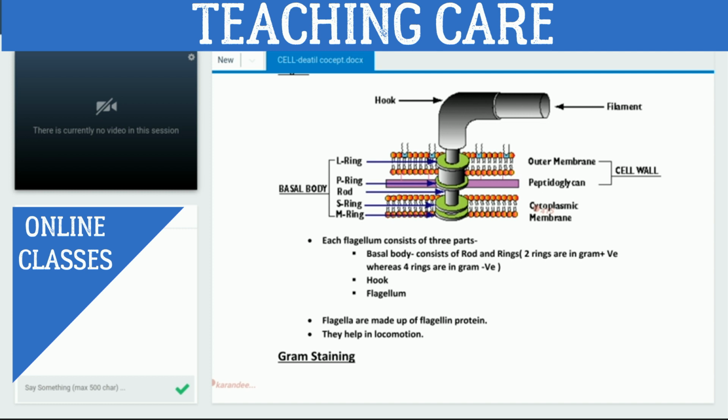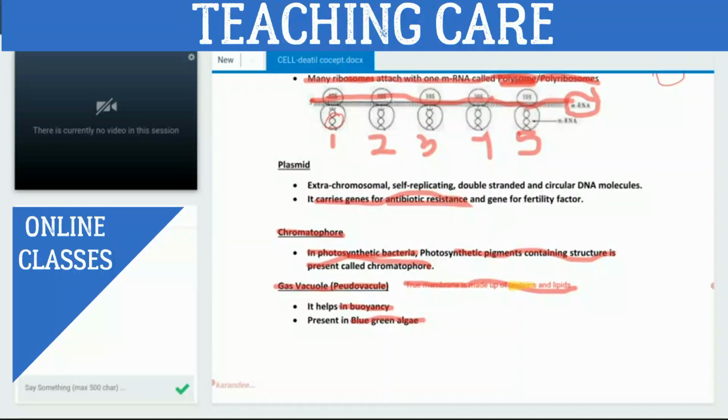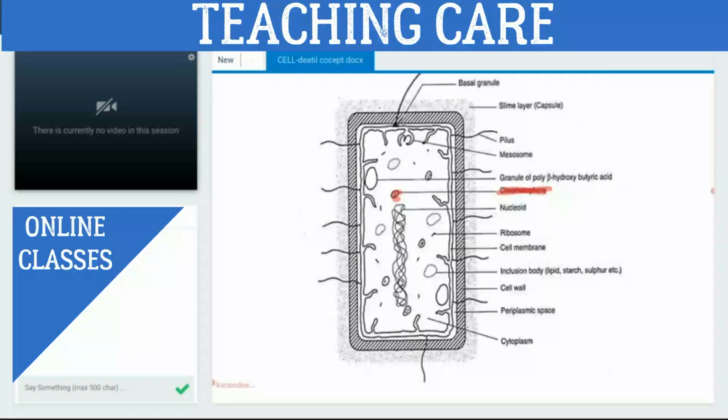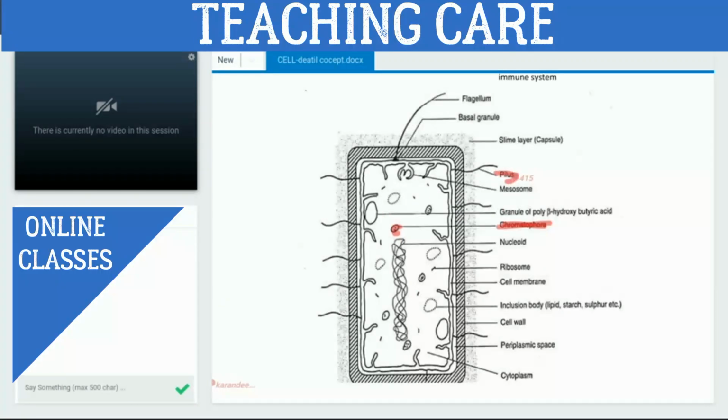Are we getting this? Yes, sir. For example, we are getting this structure over here. This is pili. This is a pilus. Pilus is the singular form of pili. Pili is plural and pilus is singular.